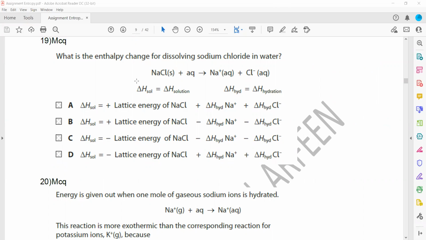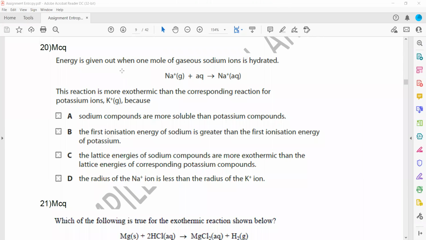In question 20, energy is given out when 1 mole of a gaseous sodium ion is hydrated. This reaction is more exothermic compared to the corresponding potassium. Again, the same reason: as we go down, the hydration energy decreases. Why? Because the size of the ion is increasing. So the radius of the sodium ion is smaller compared to potassium. That's why it is more exothermic.